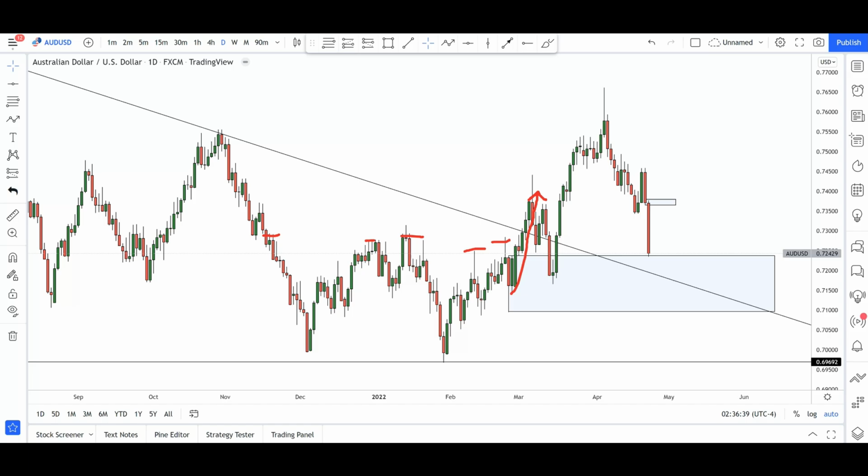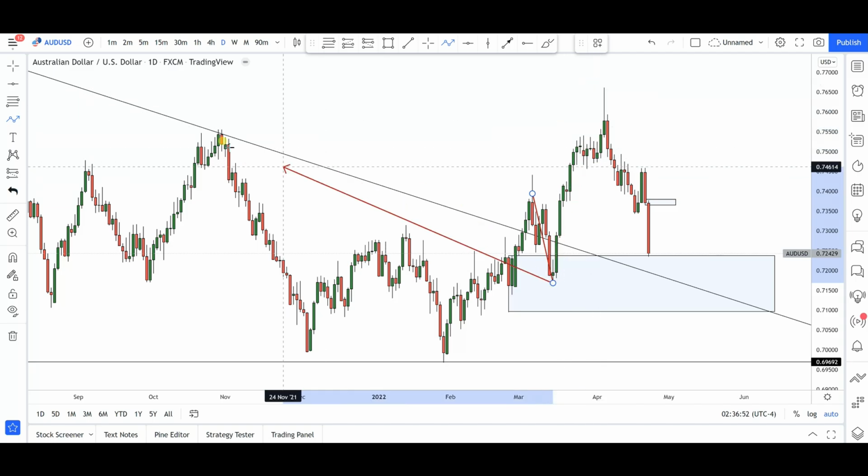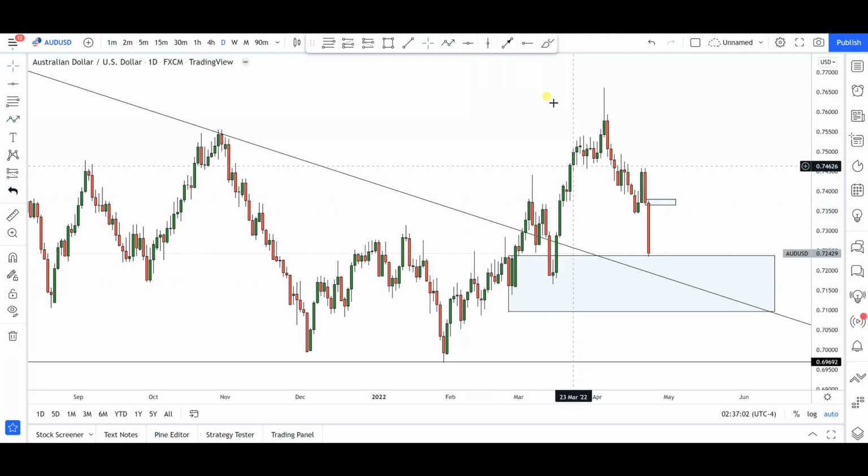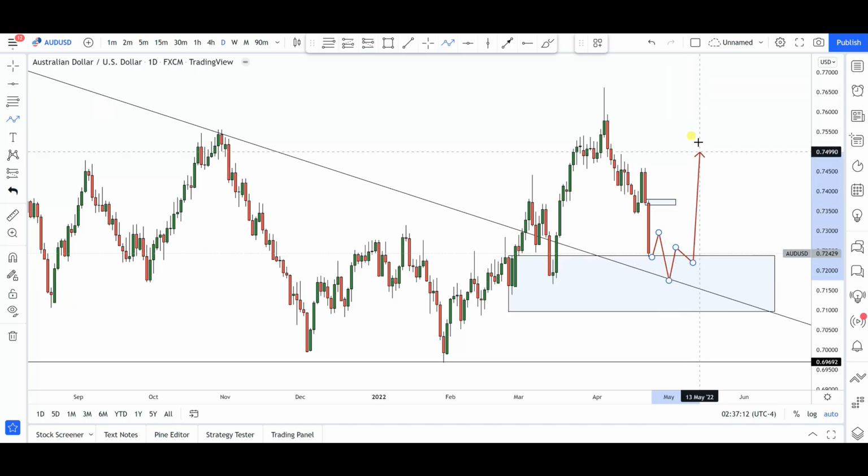In my opinion, that is an indication that it's a demand zone area, and to confirm it further, when we had this push to the downside deep into this demand zone area, we had another nice bullish move to the upside that took off previous key levels of structure on our charts. So in my own opinion, this is a very key demand zone area from where I expect the bulls to come back into this currency pair and start pushing things to the upside. Obviously, this is the daily time frame, so this might take a few days, but finally I will expect the bulls to come into this market.